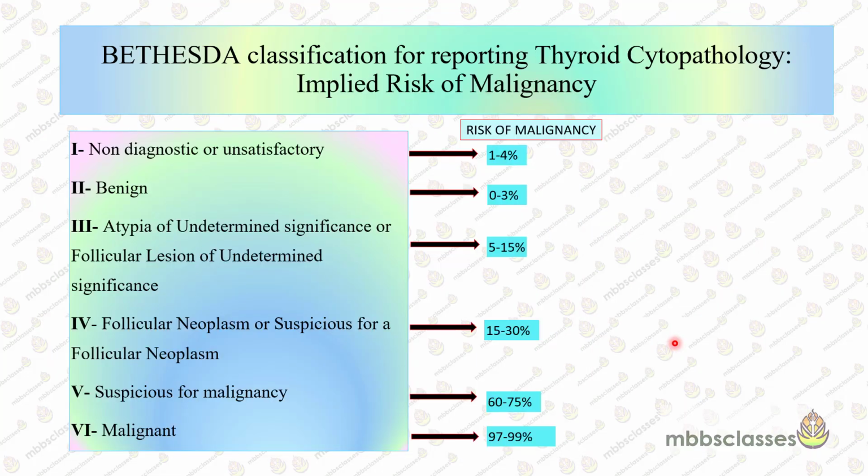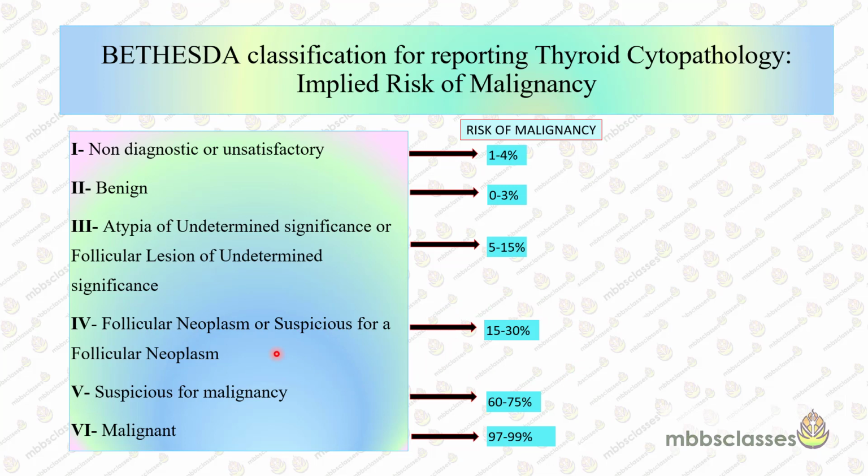I was talking about why it is important for the clinicians, because according to the Bethesda classification of the FNA, the clinicians determine their management, because the risk of malignancy is different in the different subcategories. You can see that in Bethesda 1 and Bethesda 2, the risk of malignancy is very less, from 0 to 3 and from 1 to 4. But if it comes as Bethesda 3, then the risk of malignancy is higher, 5 to 15%. If it is Bethesda 4, it is 15 to 30%.